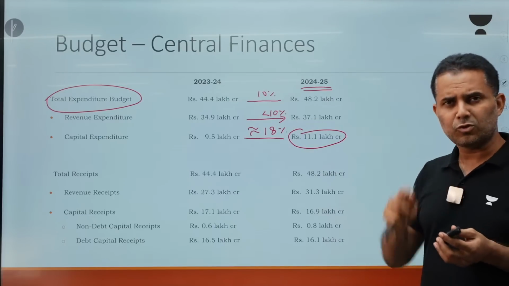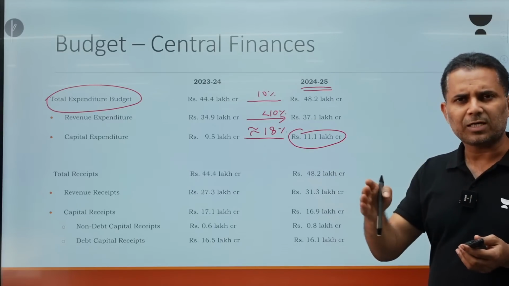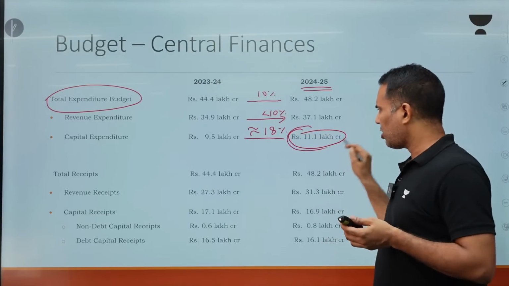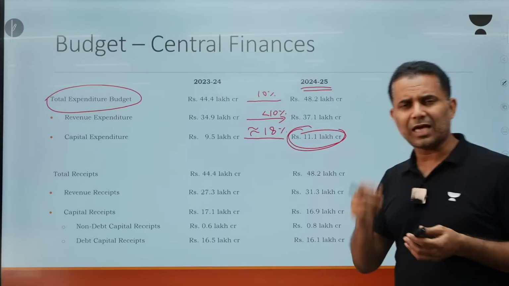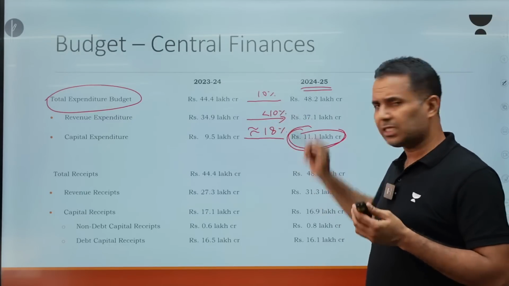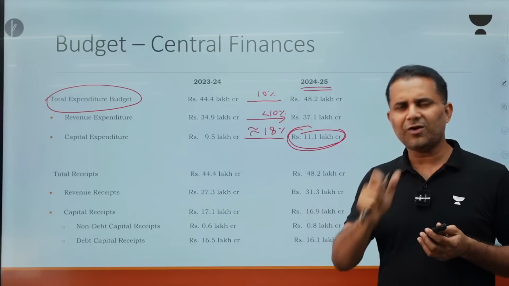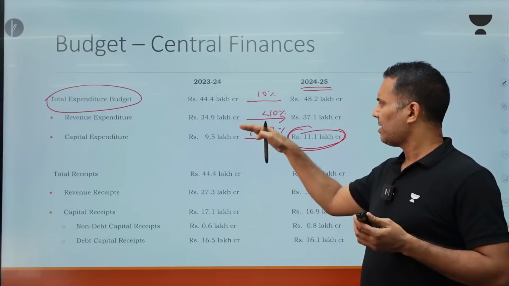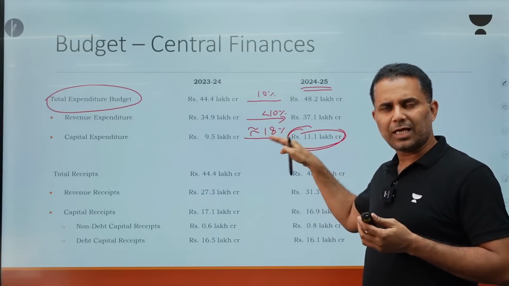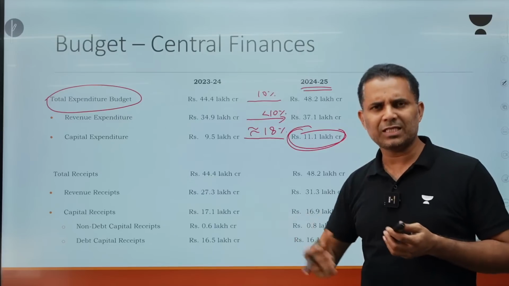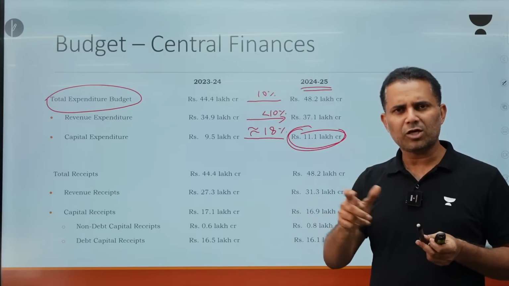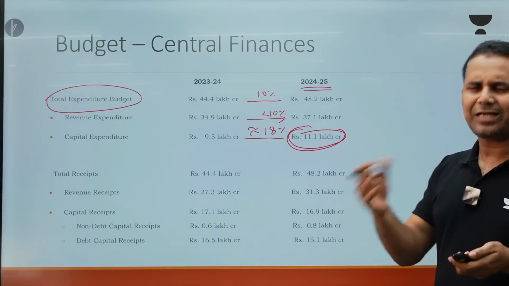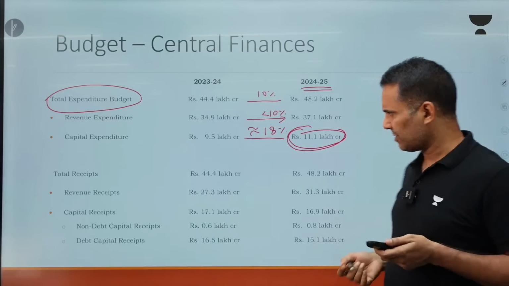This is a massive jump, and you should know that post-COVID, the allocation on capital expenditure has increased 3 times. So this budget has also allocated a lot of capital to infrastructure building, and revenue expenditure has increased less. Overall, you can say that the quality of expenditure of this budget is quite better. How do we judge quality of expenditure? Because capital expenditure has increased much more as compared to revenue expenditure. So we can say that the expenditure quality of the government's finances is going to improve, because capital expenditure has a much greater multiplier effect.